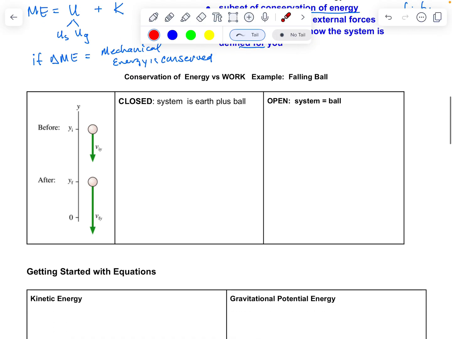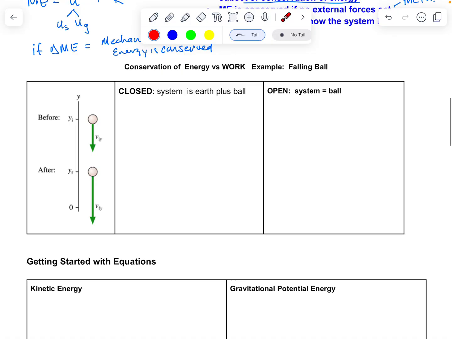So let's look at a couple of examples of this conservation of mechanical energy, yes or no. First, we're going to look at an example of a ball falling through the air. In our visual over here, we have the ball. It starts at some initial y position and it has some velocity. Sometime later, it's at some new final y position, and we can see we have a much bigger velocity because it's accelerating. When we look at the closed versus the open system, look at how the system is defined. In this first case, we're going to include the Earth plus the ball as our system. And in the open system, we're just going to look at the object of interest, just the ball.